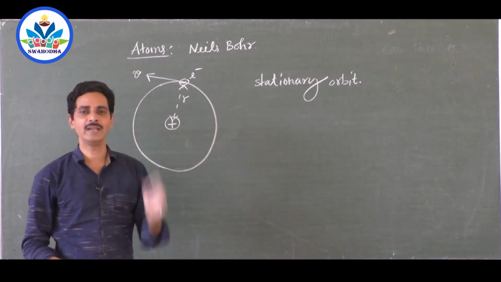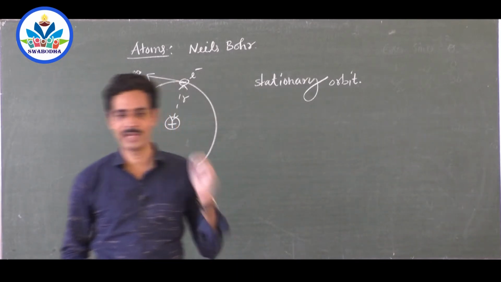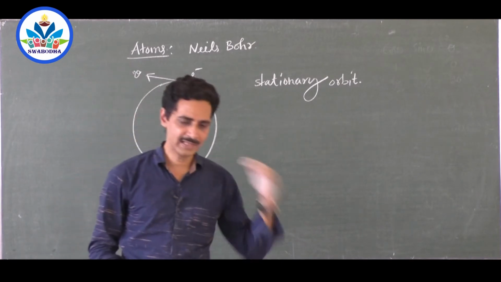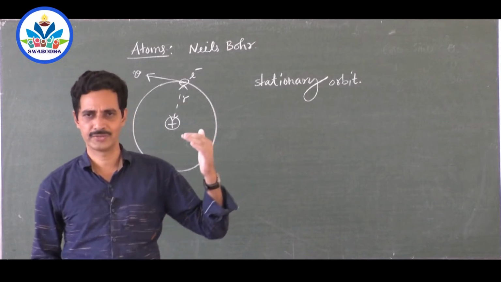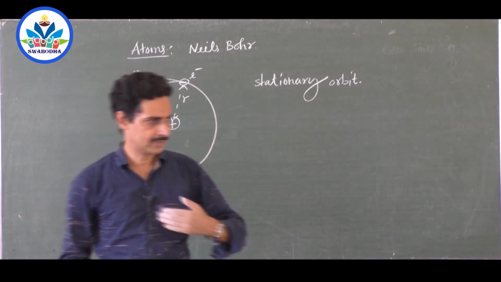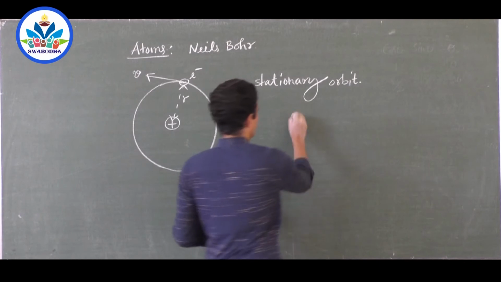You calculate the angular momentum of the electron. What do you mean by angular momentum? What do you mean by linear momentum? Linear momentum means the mass into velocity, right? It's a vector quantity and it has a particular direction.